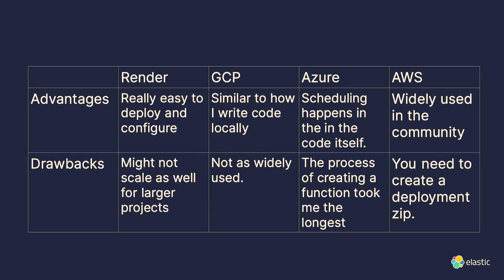Azure scheduling happens in the code itself, so that I thought was really, really cool, just using that decorator that I showed. However, the process of creating a function took me the longest. I tried a couple of different ways, and it didn't quite work. It's possible that it was something on my end, but it just took me the longest. And then AWS is very widely used in the community.